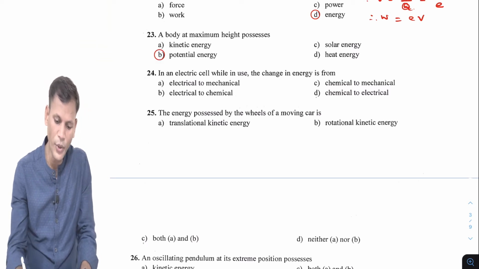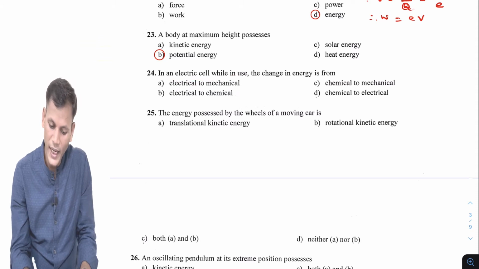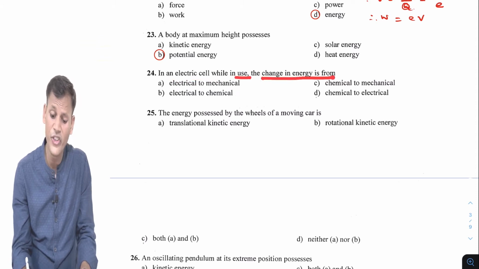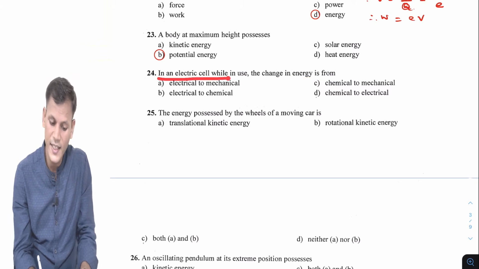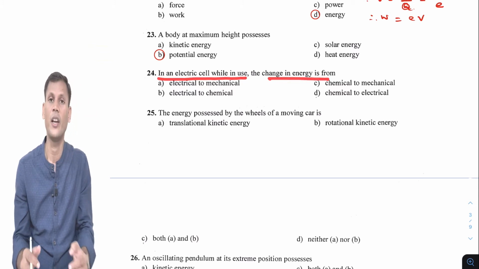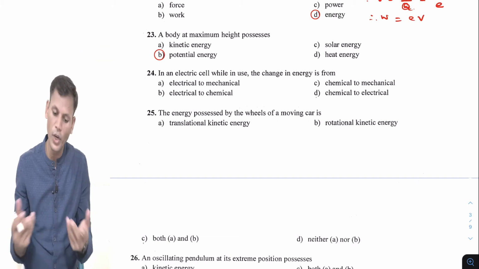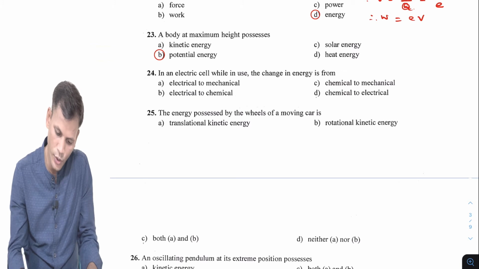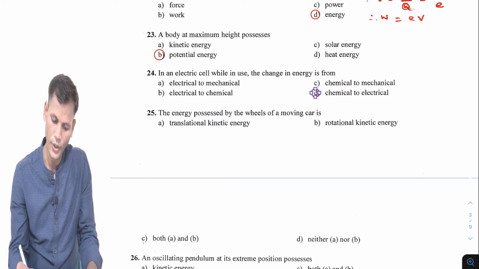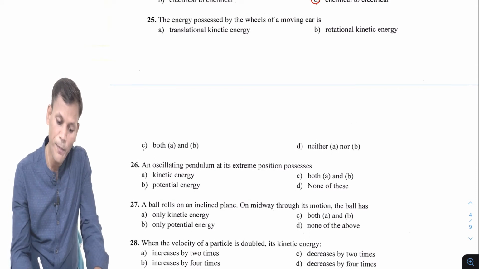Question number 24. In an electrical cell while in use, the change in energy is from chemical to electrical, in a simple way. So it is chemical to electrical. Okay. Next question, 25th.